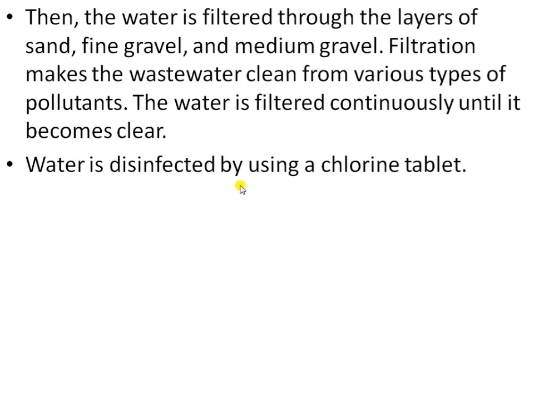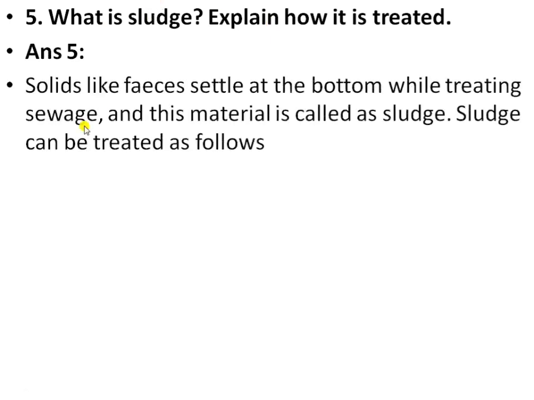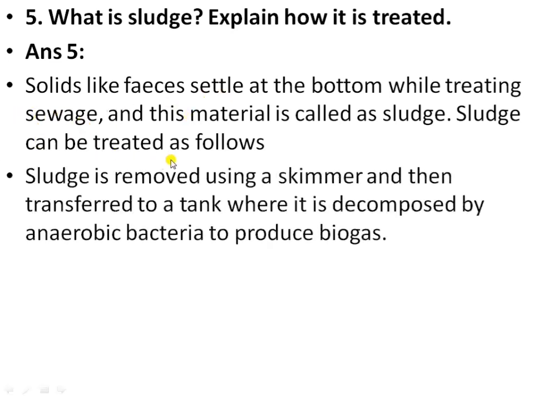So water is disinfected by using a chlorine tablet. Question number 5 is: what is sludge and explain how we can treat this sludge. Sludge is the solid, fecal or organic material, human waste, that is settled at the bottom while treating the sewage, and this material is called sludge. Okay. So this sludge can be treated as follows.